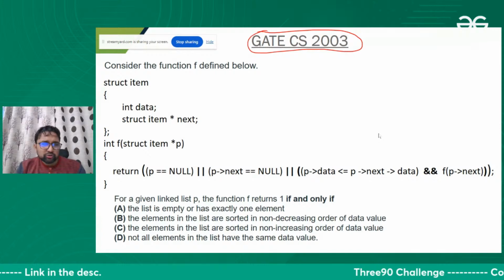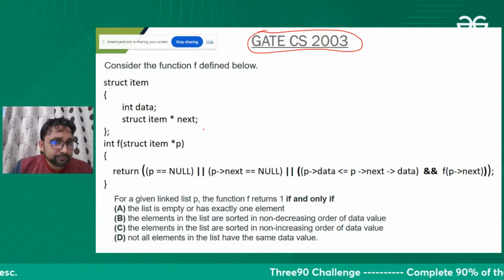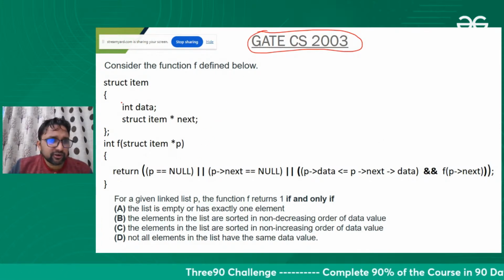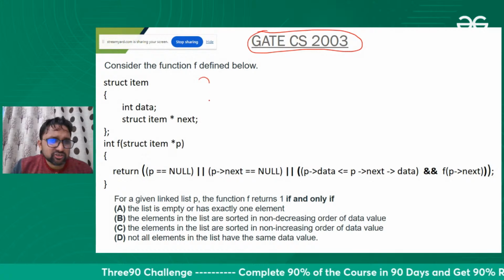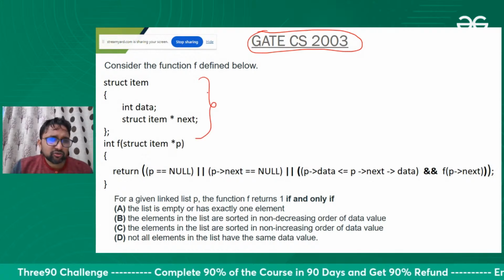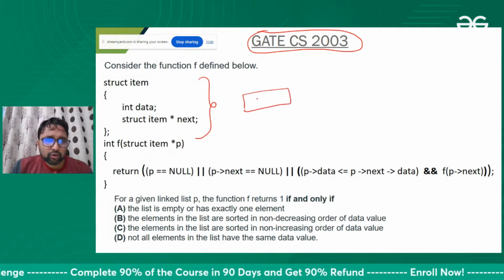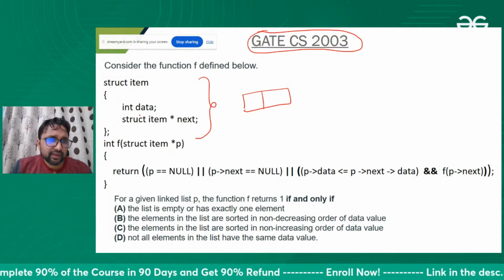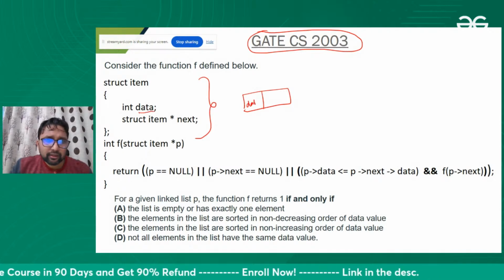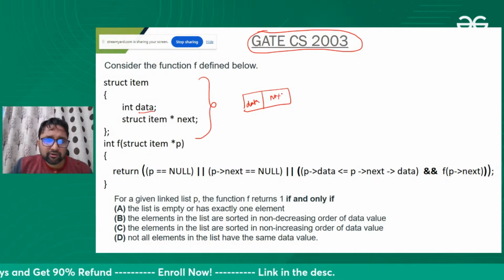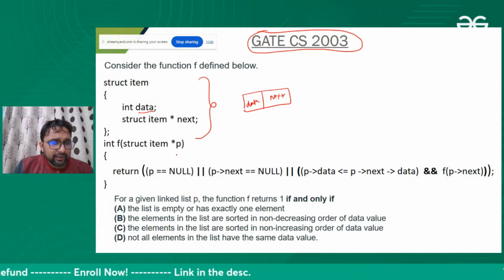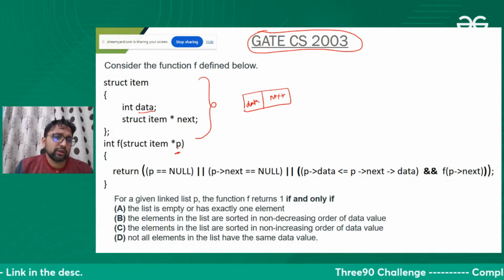Let me also go through a little bit about what this is doing. Here, this is the structure of the node. So here we are creating a node. This is the structure of the node where we have data and we have the next part of a node. And we have a pointer which is pointing to a linked list.